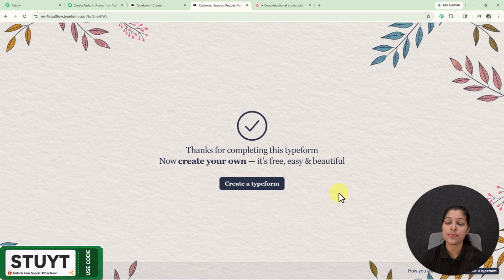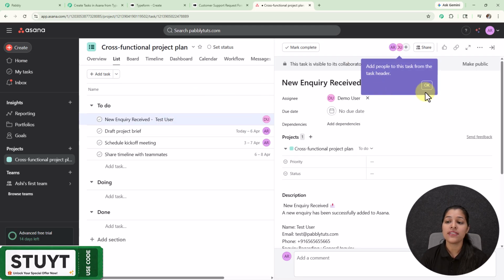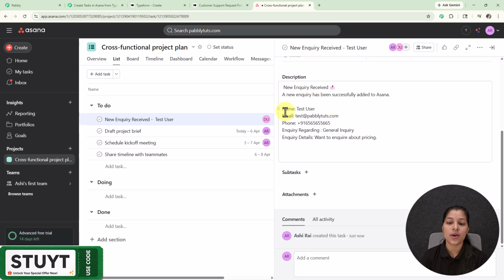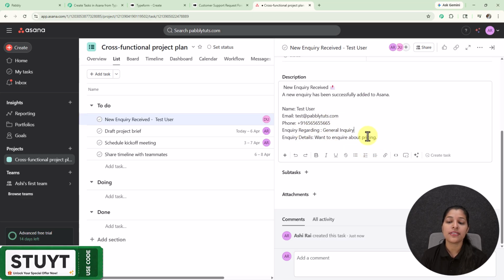Now let's move on towards my Asana account to check whether a new task is created over there or not. So here I've landed in my Asana account, where you can see I'm successfully receiving this task having the same name as the lead which I have recently received through my Typeform, that is test user. And here you can check out all its details, that is name, email, phone number, and the inquiry details as well.